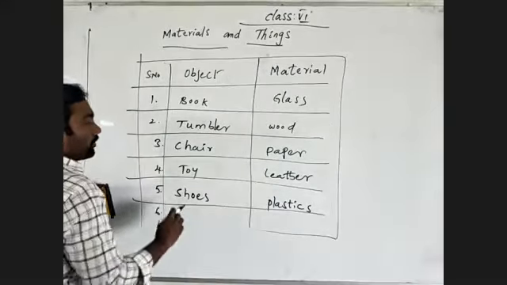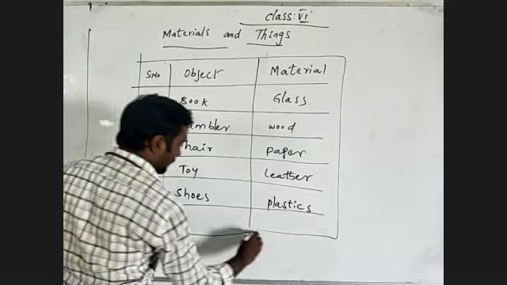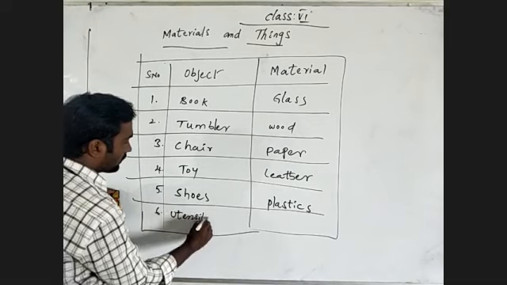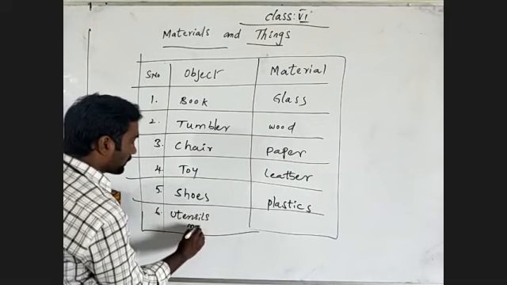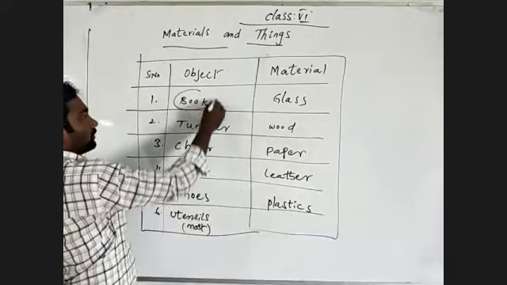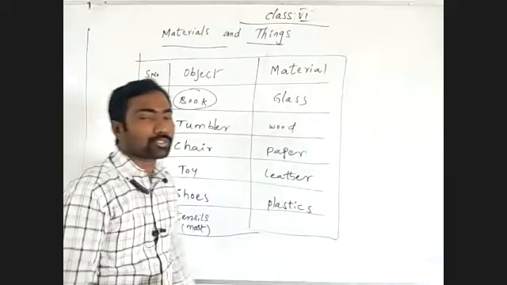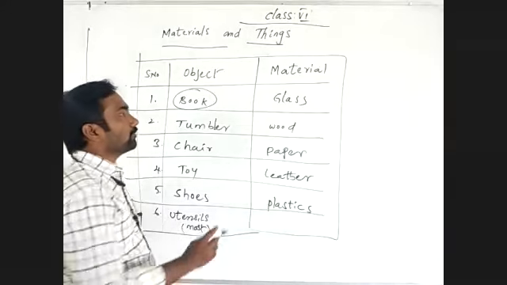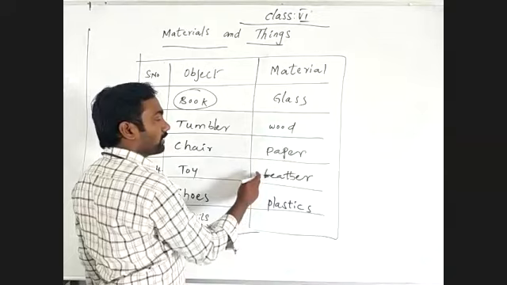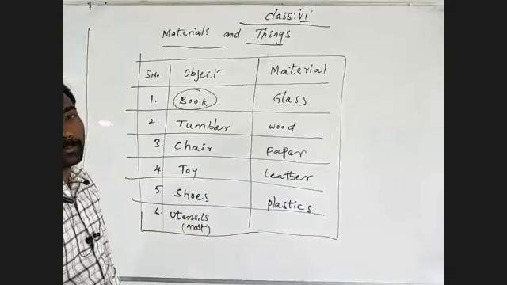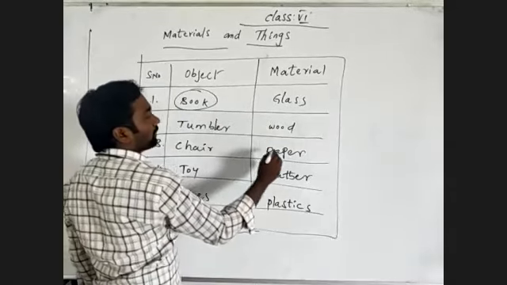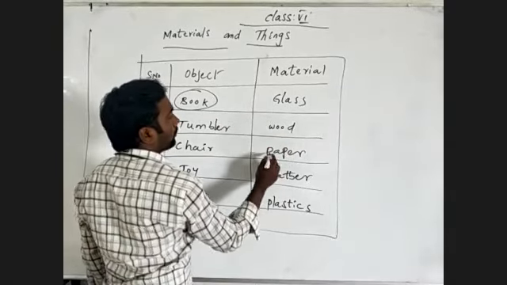Coming to that, we can say most utensils. Coming to the book, we know well about notebooks or textbooks, whatever. What are books made up of? What about the material: glass, or wood, or paper, or leather, or plastic? So books are prepared with what? Paper. Books are prepared with paper.